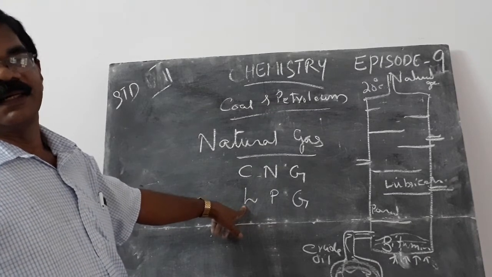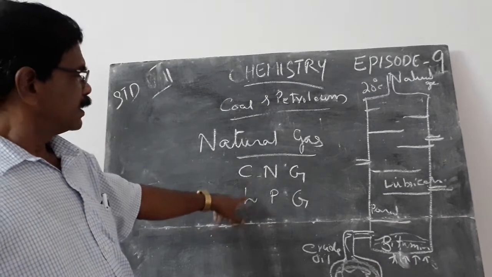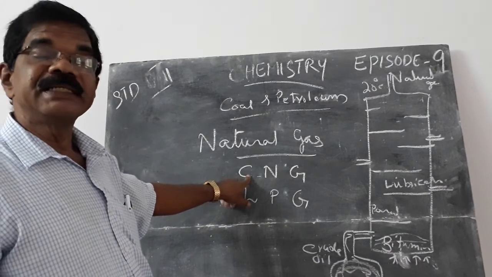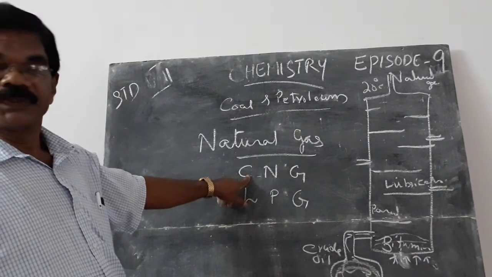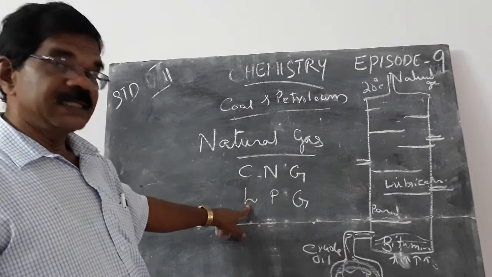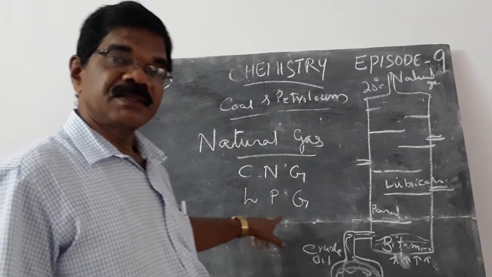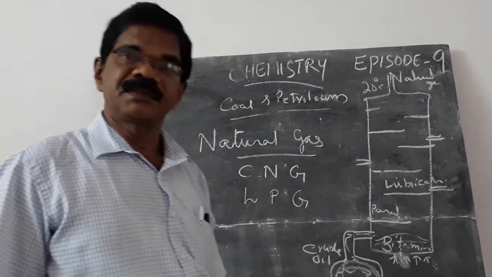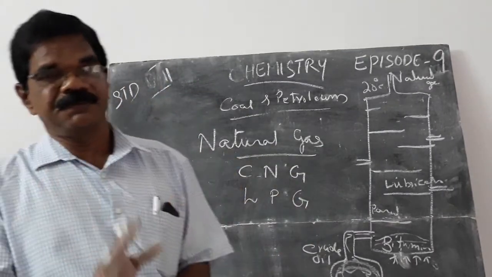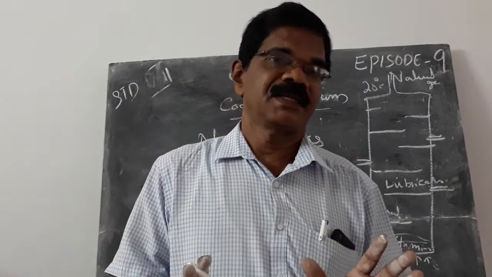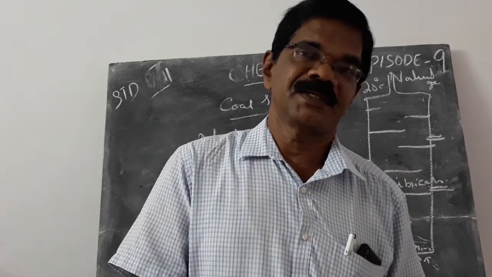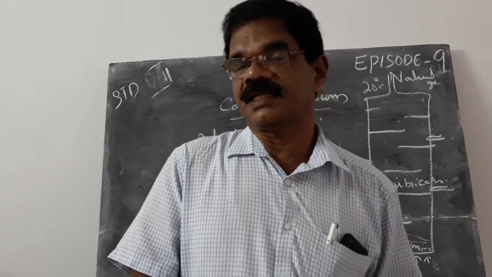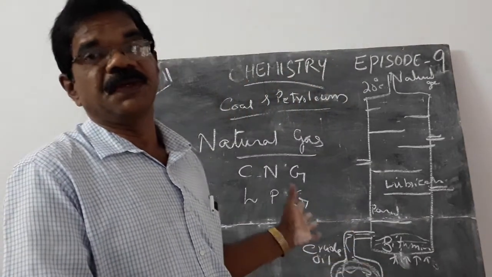We get gas from the gas cylinders, LPG. C means compressed natural gas. L means liquefied petroleum gas. What is the importance of this? First and foremost, it can be easily transported. In metropolitan cities like Delhi, it is transported through pipes.